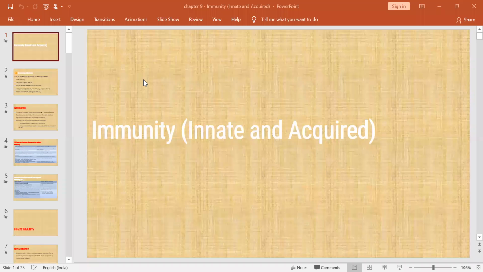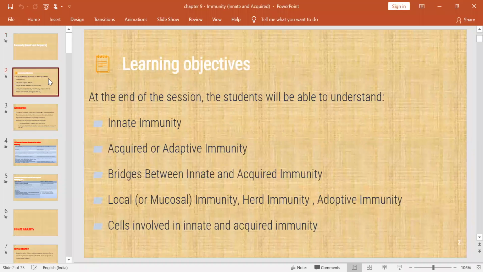All of you know very well about this, because nowadays everybody is taking these vaccines regarding corona. So which type of immunity is that? It is acquired. Is this active immunity or passive immunity? It's an active immunity. I'll tell you. So first, let us go one by one.